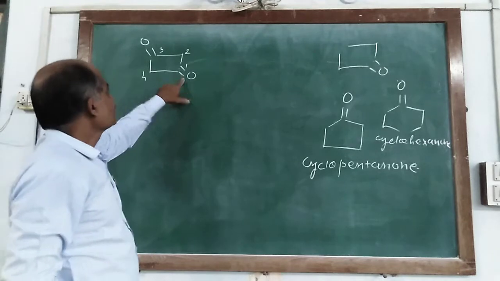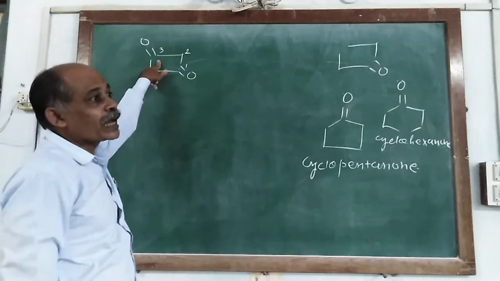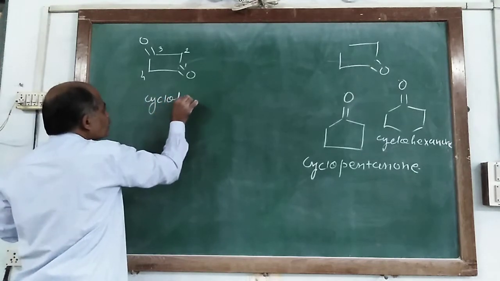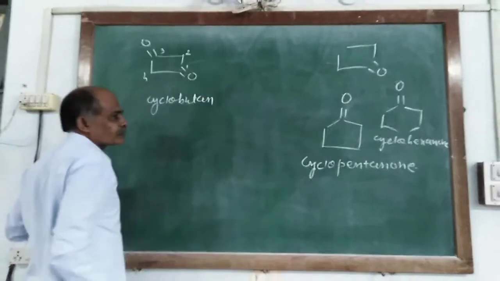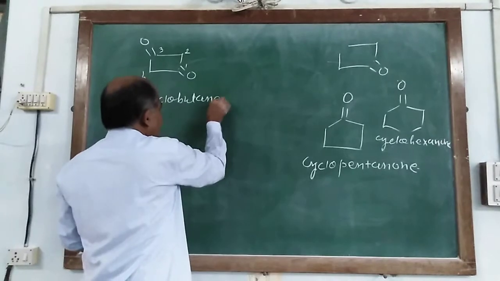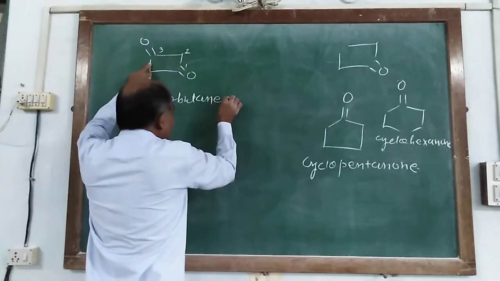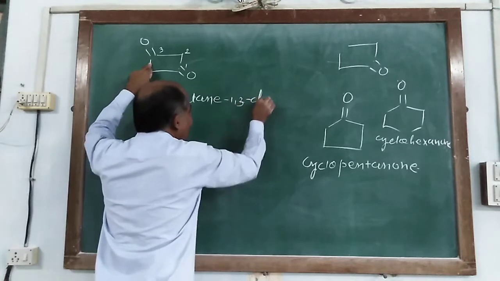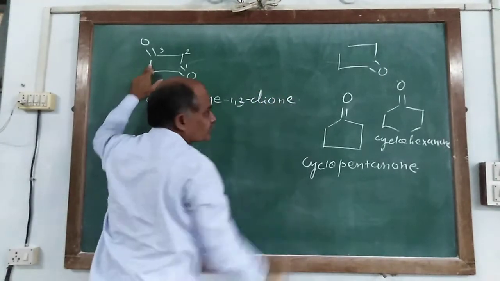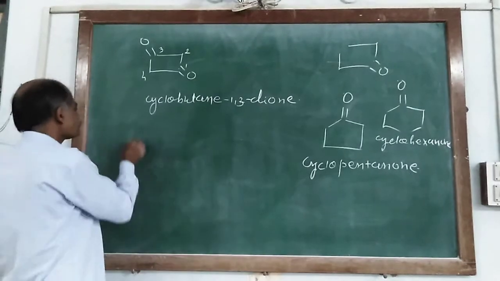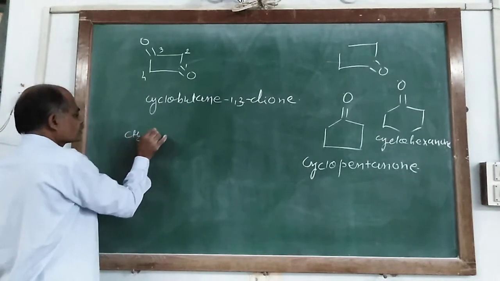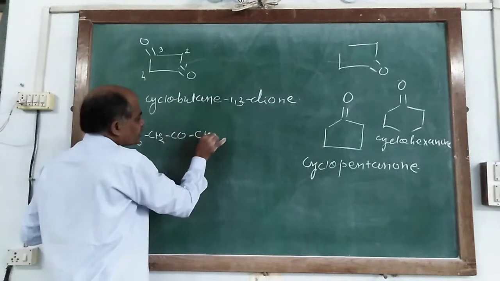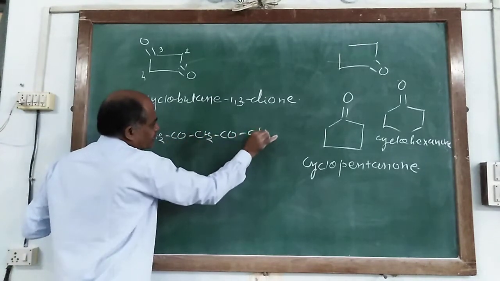Cyclopentane-1,3-diol. Cyclobutane-1,3-dione. Similarly, a compound having CH3, CH2, CO, CH2, CO and CH3.